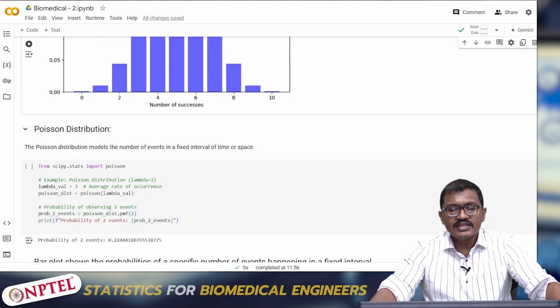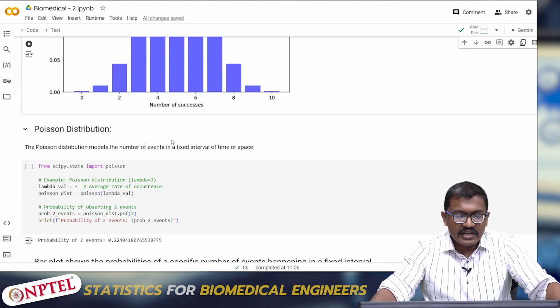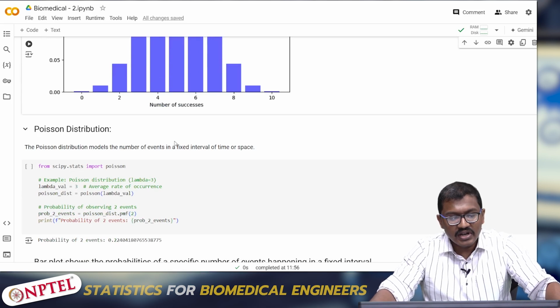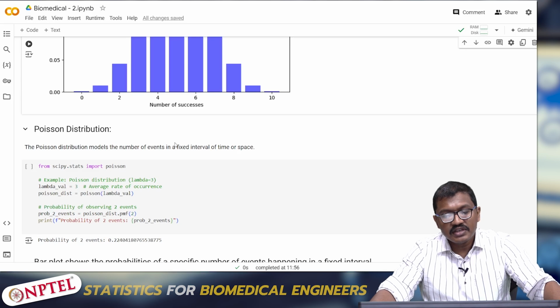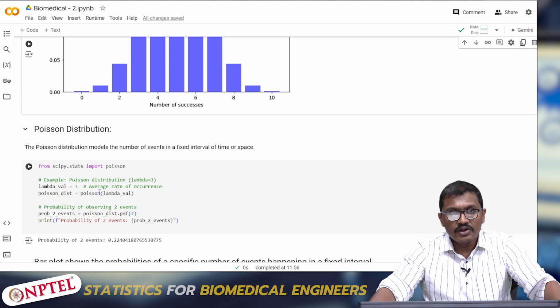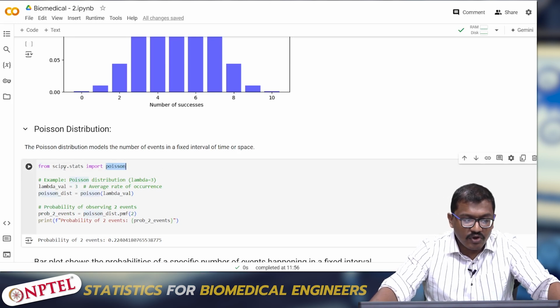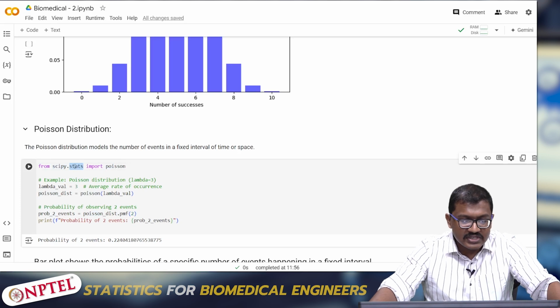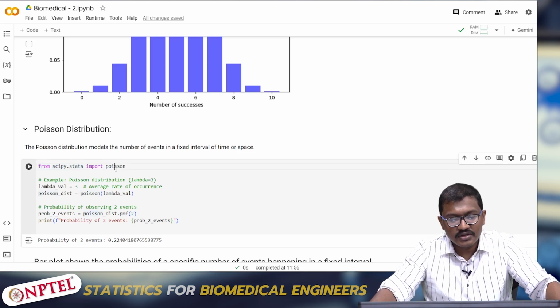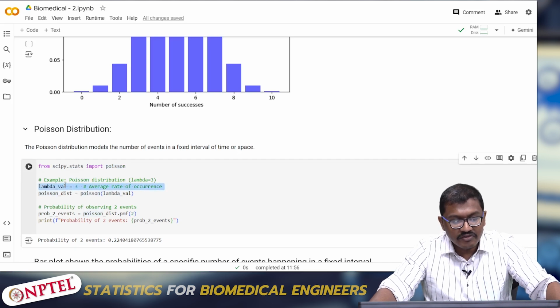Next is an example for Poisson distribution. Poisson distribution models the number of events in a fixed interval of time or space, for which we need a lambda value. To import the Poisson distribution, I'm calling SciPy, and a subfunction inside SciPy, and I'm importing the Poisson function. Poisson requires a lambda value, so I'm putting a lambda value of 3. I'm calling the Poisson distribution, and giving the lambda variable here.